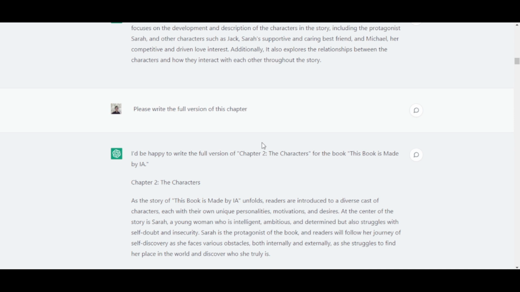And you can even tell ChatGPT, if the content is very small, to increase the content by a particular number of words. So yeah, in this way you can write a full book using ChatGPT, and then you can make money, and publish it on Amazon or sell it on your own website.